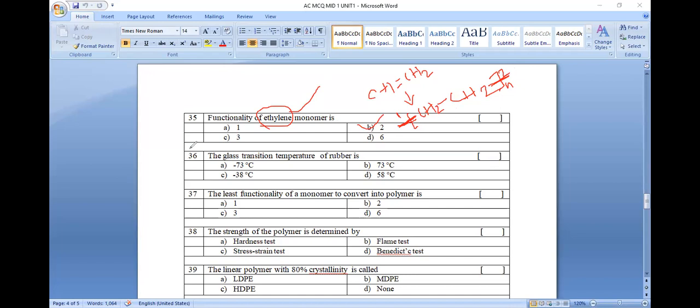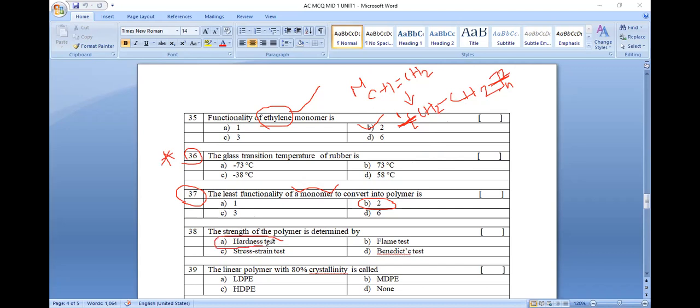The glass transition temperature. Question number 37. When we are discussing question number 37, the least functionality of a monomer to convert into a polymer is 2. For any monomer we take, the least functionality value is 2.